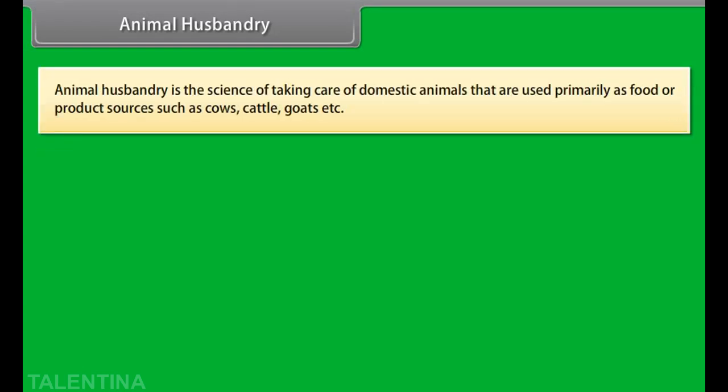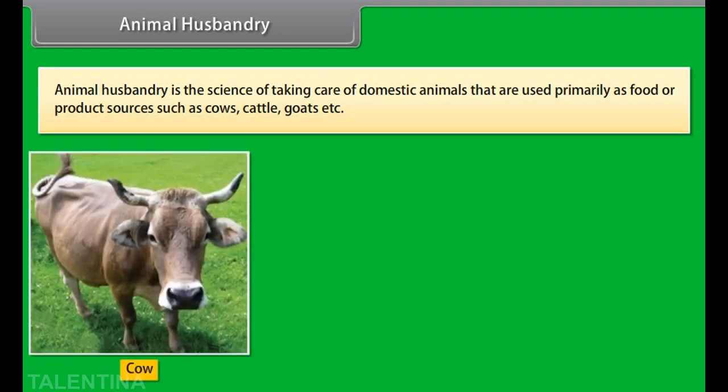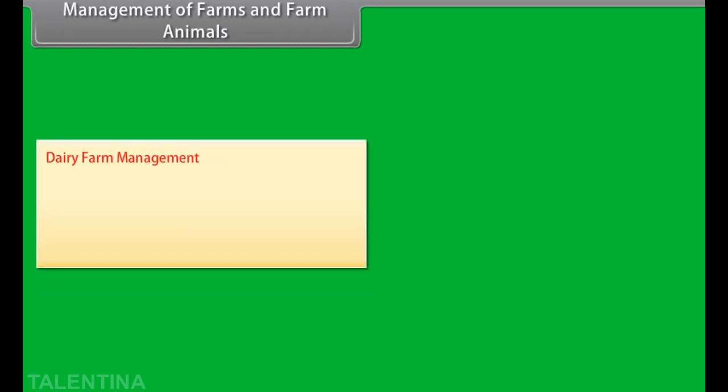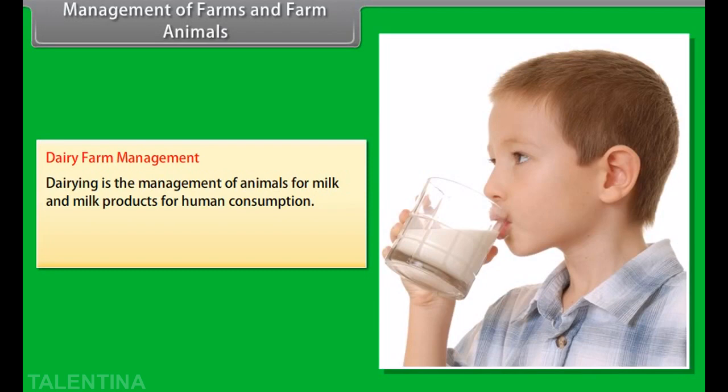Animal husbandry. Animal husbandry is the science of taking care of domestic animals that are used primarily as food or product sources such as cows, cattle, goats, etc. Management of farms and farm animals. Dairy farm management. Dairying is the management of animals for milk and milk products for human consumption. Milk yield is dependent primarily on the quality of breeds.